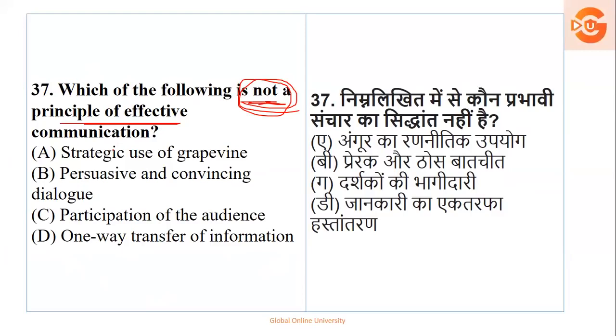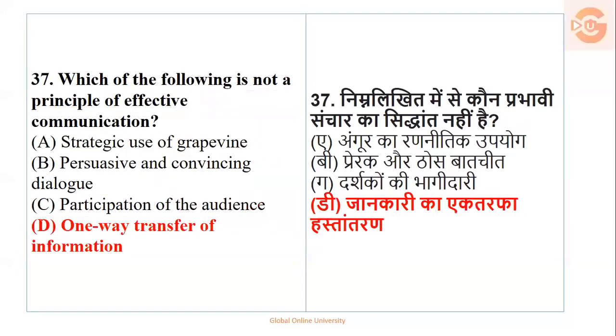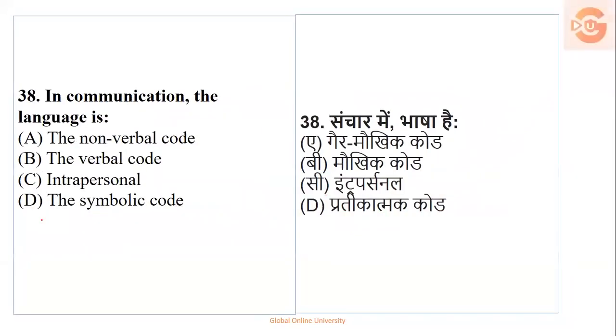तो यहाँ पे grapevine is accepted. Sometimes informal communication चलता है. Okay, persuasive होना चाहिए, participation of audience होना चाहिए. तो कौन सा accept नहीं होगा? One way. Why? Because communication has to always be a two-way process. Okay, so option number D is your right option.